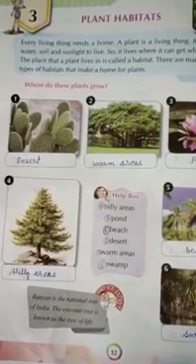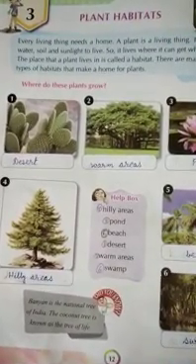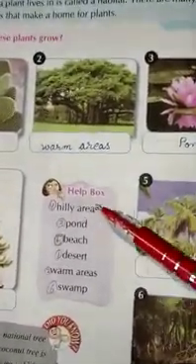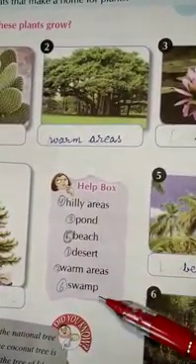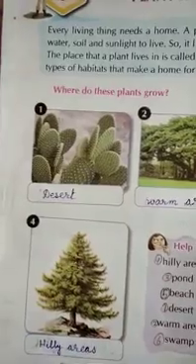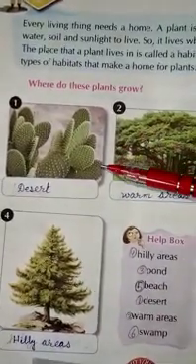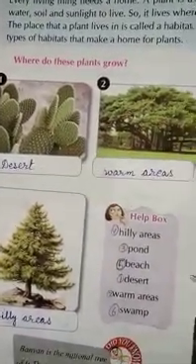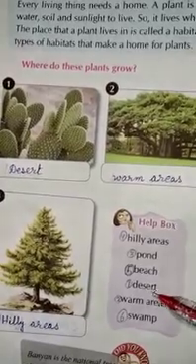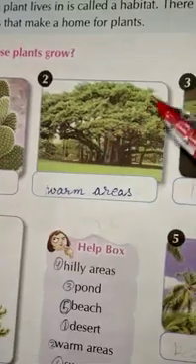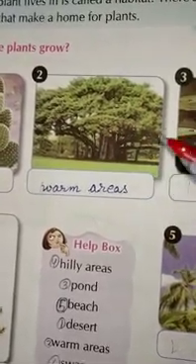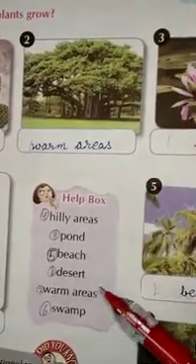Now we do plant habitats. See, there are some options. You can see the spelling from the options. So start. See, that is cactus. It is from desert. Okay, see the spelling from here and write. And it is a big tree. We can see this tree in the warm areas.